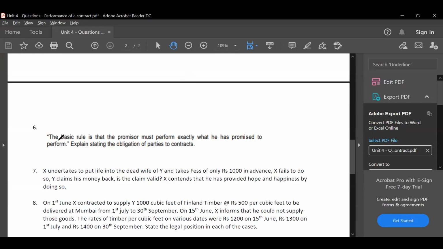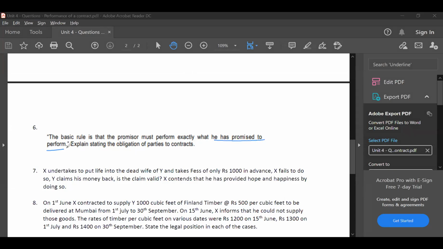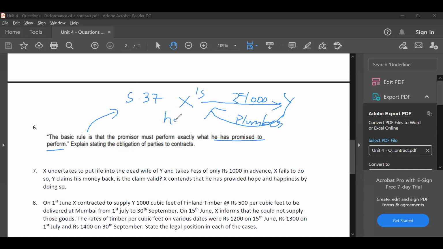Okay. So here the question is, the basic rule is that the promisor must perform exactly what he has promised to perform. What do you mean by this? Again, simple guys. Section 37, which talks about reciprocal promise. Let's say X is telling Y he will pay him rupees 1000 for doing plumber work at X's house.